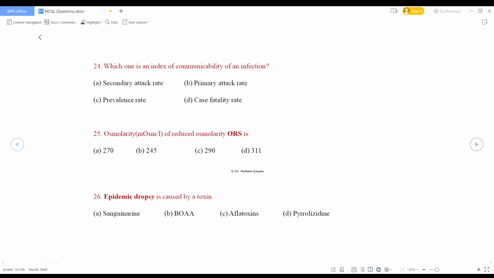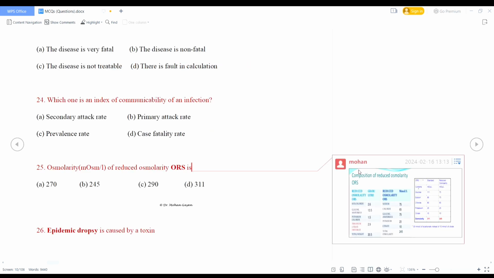Osmolarity of reduced osmolarity ORS is 270, 245, 290 or 311. See the picture. Osmolarity of the low osmolarity ORS is 245, but the standard ORS has the osmolarity of 311. So here the right answer is 245, that is option B.